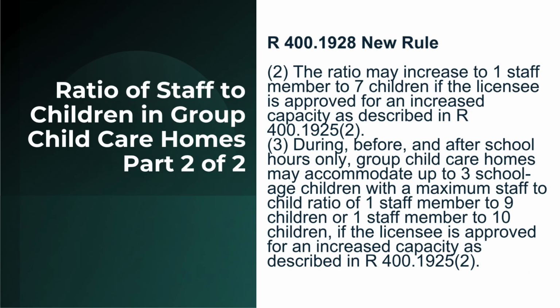Ratio of staff to children in group child care homes, Part 2 of 2, R 400.1928 New Rule. 2. The ratio may increase to 1 staff member to 7 children if the licensee is approved for an increased capacity as described in R 400.1925, 2. 3. During, before, and after school hours only, group child care homes may accommodate up to 3 school-age children with a maximum staff-to-child ratio of 1 staff member to 9 children, or 1 staff member to 10 children if the licensee is approved for an increased capacity as described in R 400.1925, 2.